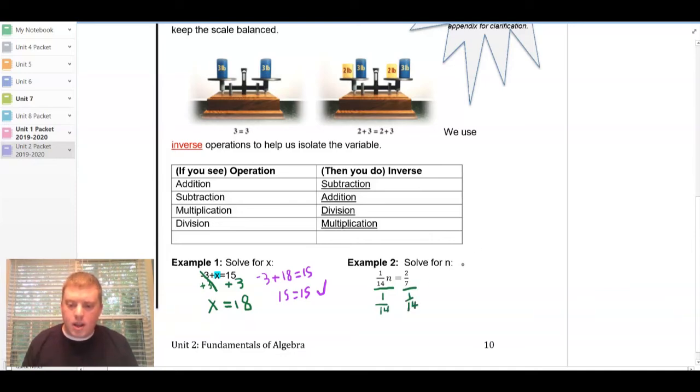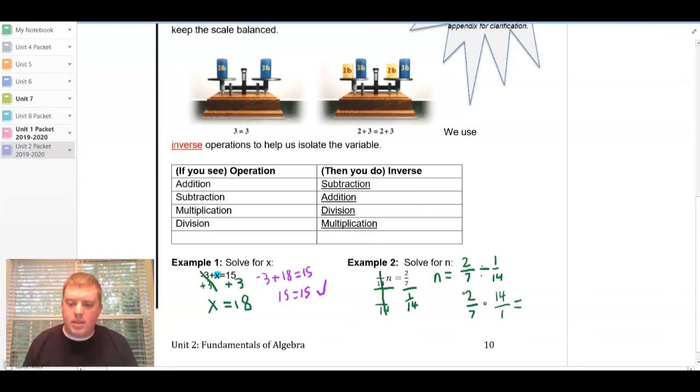So I'm going to do a little scratch work off to the side. What we're really doing on the left side is 2/7 divided by 1/14. Because on the left side, those are going to cancel out since they're inverse operations. And it's going to leave us with just an n on the left side. So remember, to divide fractions, we're going to keep the first number. We're going to change it to multiplication. And then we are going to flip the fraction. So that's going to become 14 over 1.